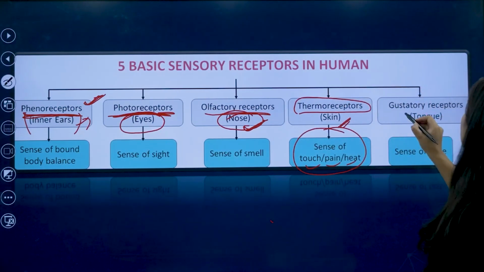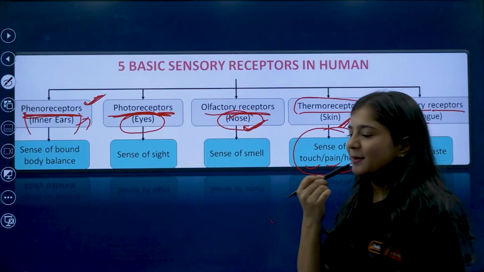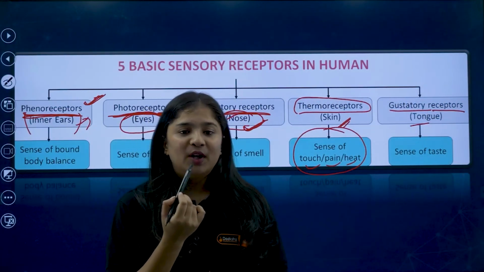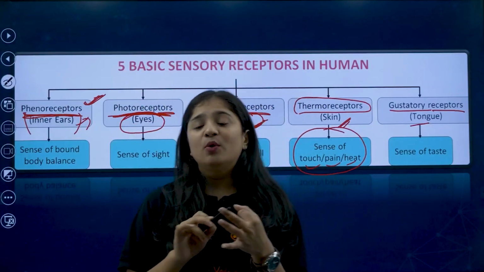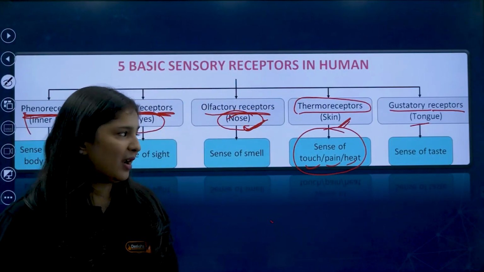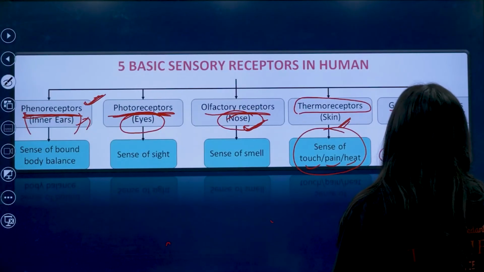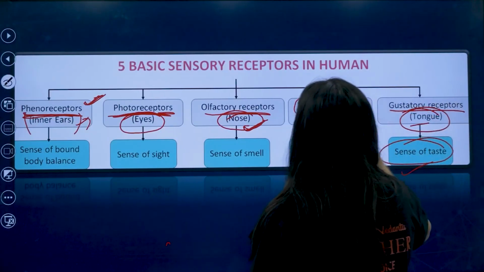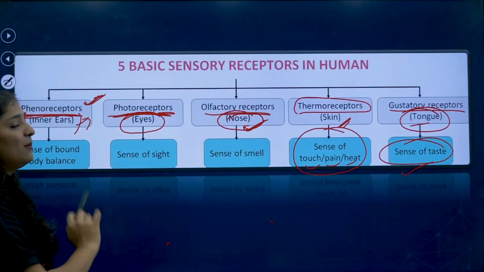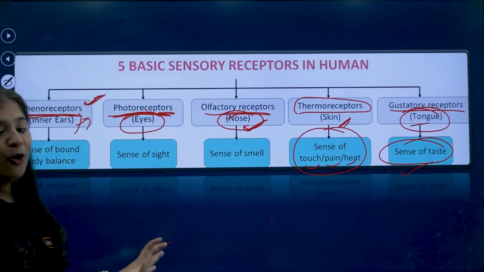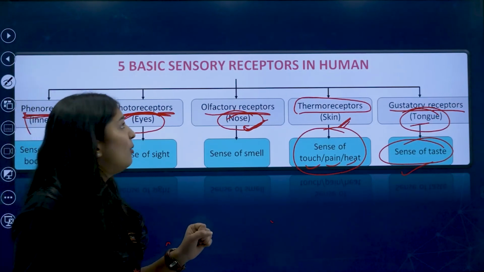Gustatory receptors are associated with taste, I mean the tongue. In the tongue you will be able to find sweet, salt, sour, bitter, everything. So gustatory receptors come under the tongue, the sense of taste. So we have gustatory receptors, thermoreceptors, olfactory receptors, photoreceptors and phonoreceptors. I hope you are clear with these sense organs. We'll move on to the next.